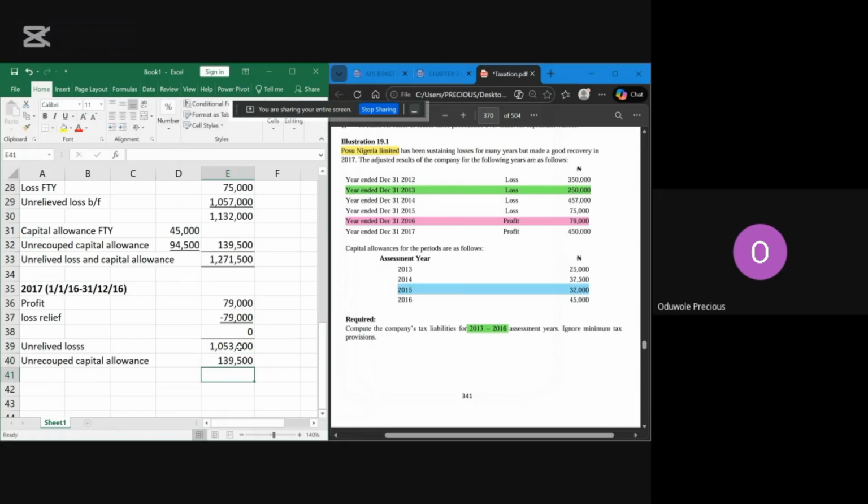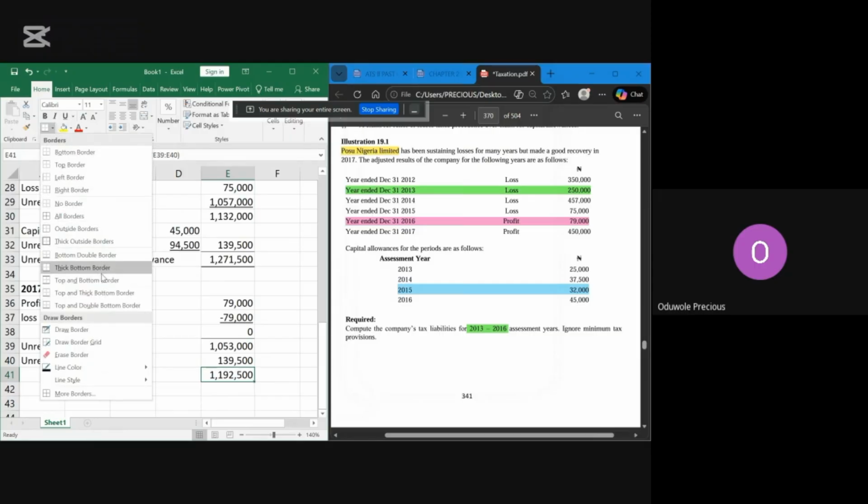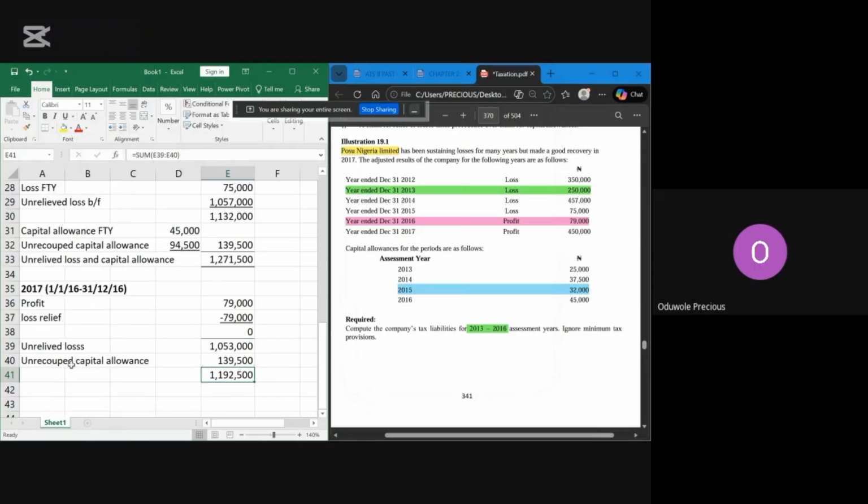So if we add these two together, this will give us 1,192,000. That's reduced, from 1,271 to 1,192. Why did it reduce? Because you have relieved some of the losses. So that's how you will do it. You understand? That's how you do it.